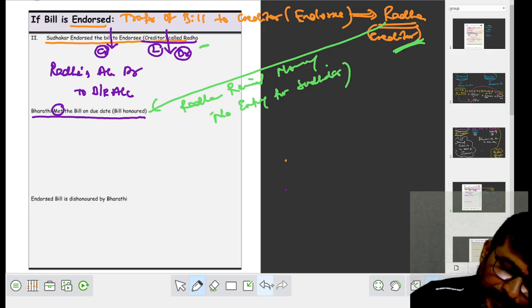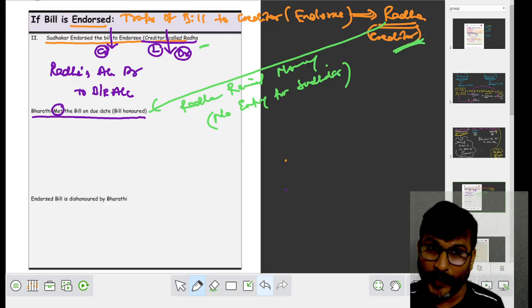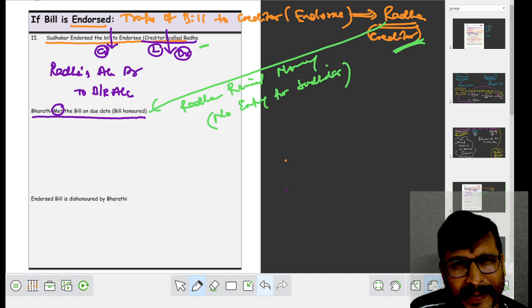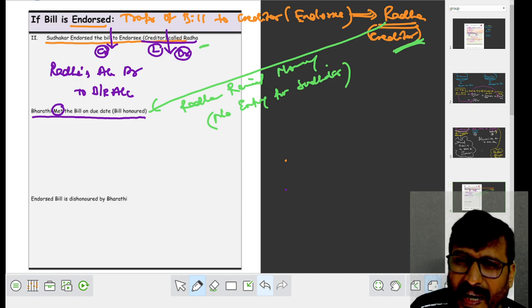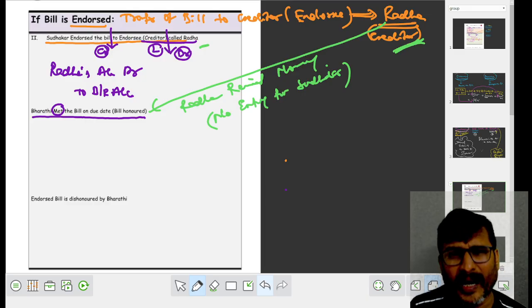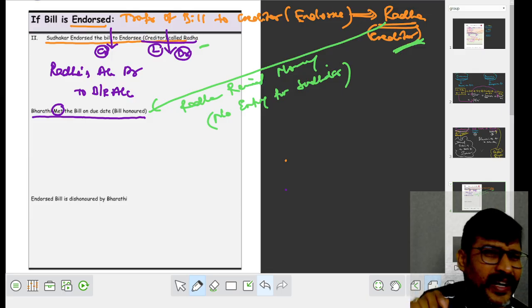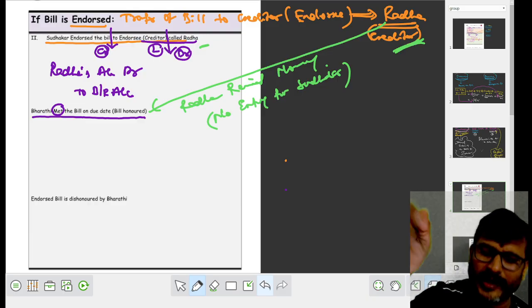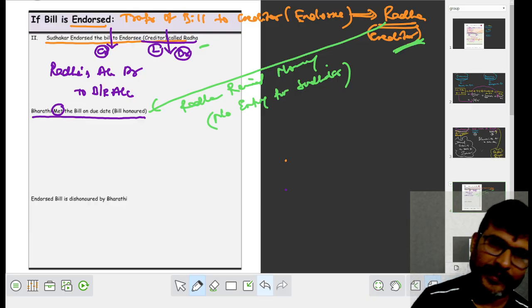Please remember, when Bharati met the bill, Radha received the money. Are you Radha? No, we are not Radha. We are Sudhakar. For Sudhakar, no entry. Okay, fine.